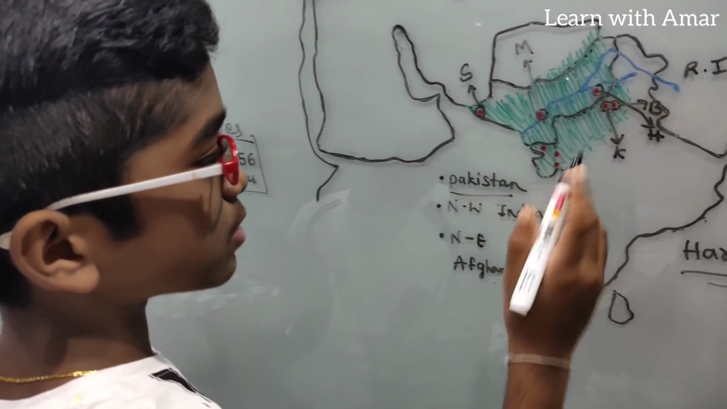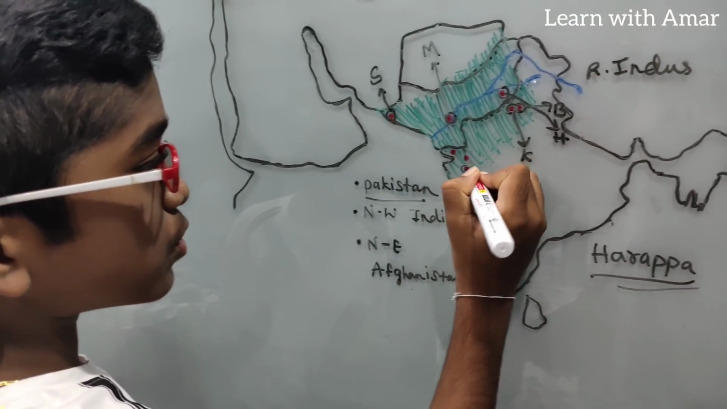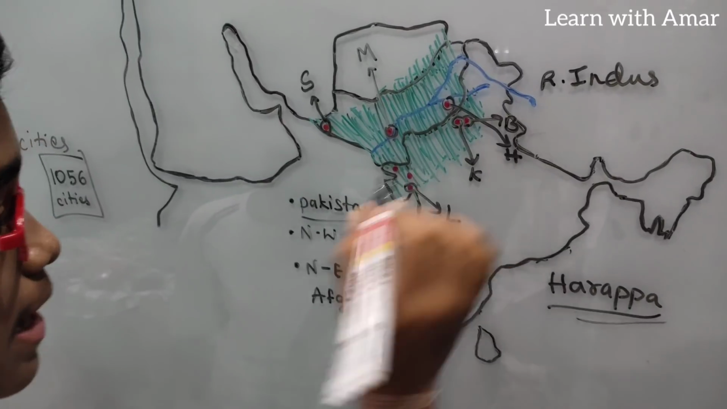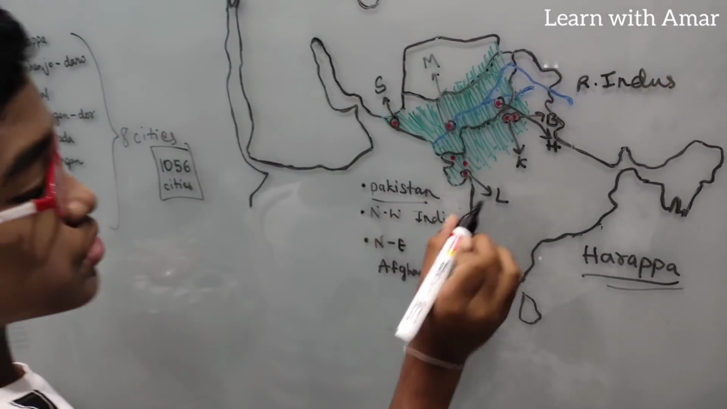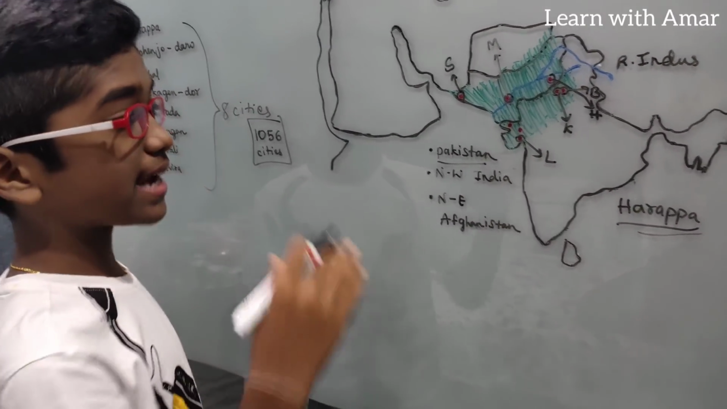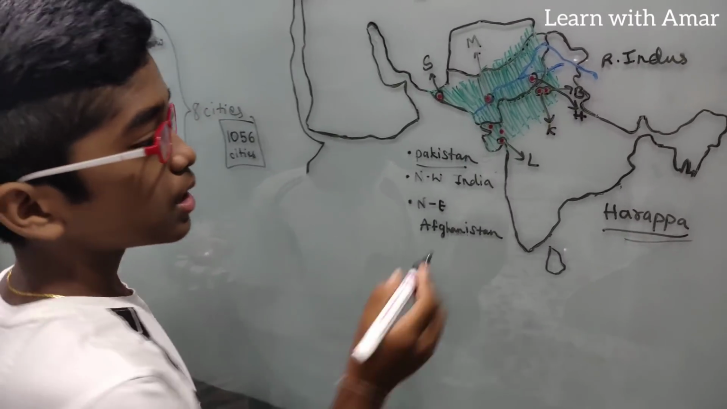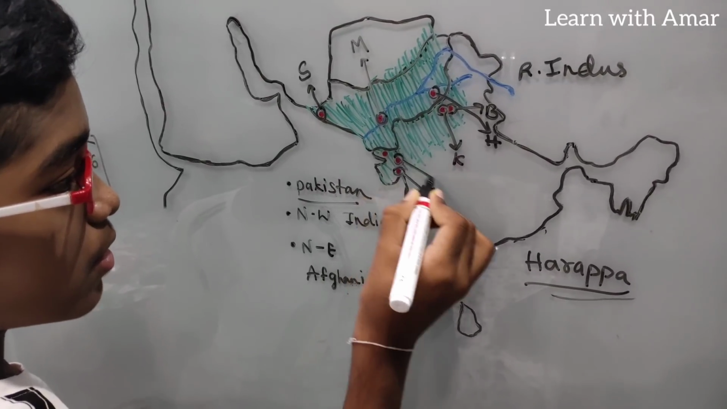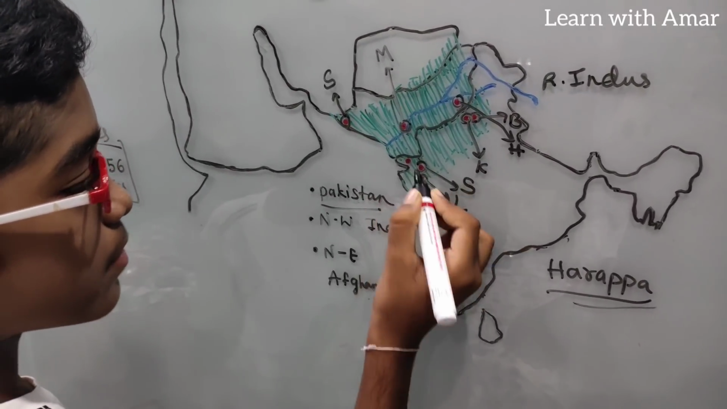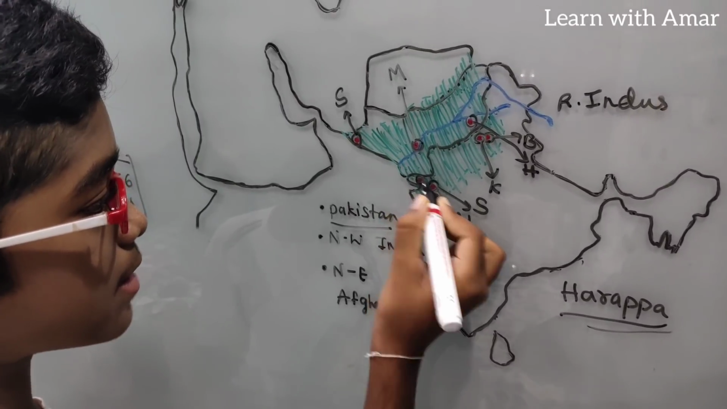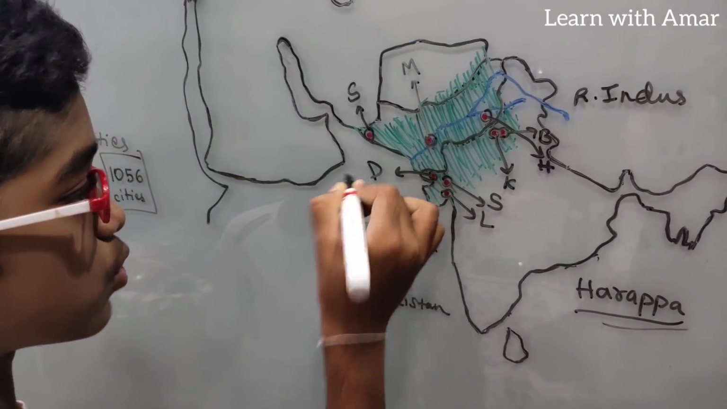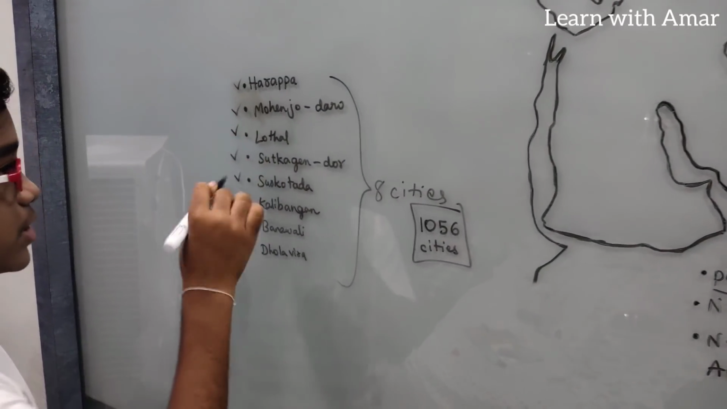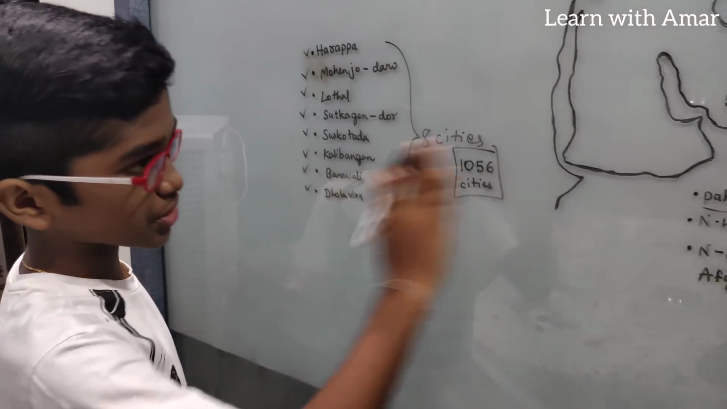These 3 we find in Gujarat. To the south we find Lothal. For your information, Lothal is a seaport. At that time it was a major seaport. Here in the middle we find Surkotada, and here near the Rann of Kutch we find Dholavira. Dholavira finished, Surkotada finished, and Lothal finished. Total 8 also completed, and the locations also completed.